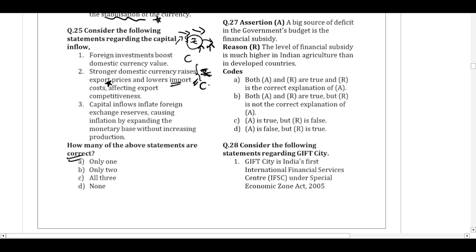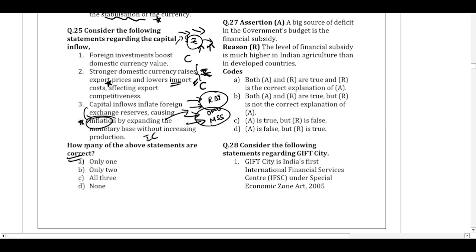Statement 3 says capital inflows inflate the foreign exchange reserves, causing inflation by expanding the monetary base without increasing production. When foreign inflows come in, we cannot necessarily say that it will directly lead to inflation, because the Reserve Bank of India can absorb the inflow of foreign capital into the country by doing open market operations or by issuing Market Stabilization Scheme bonds, absorbing the excess foreign exchange and controlling inflation in the country. So it doesn't necessarily lead to an increase in inflation. So this statement is incorrect.